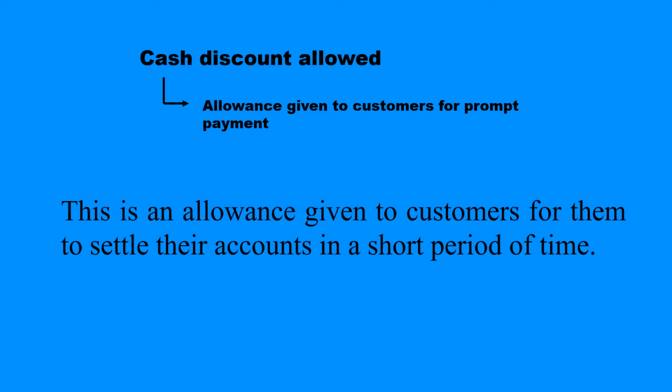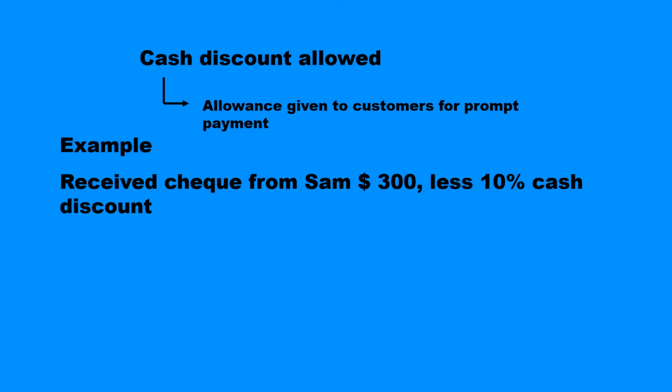Now, cash discount allowed is an allowance given to customers for prompt payment. This is an allowance given to customers for them to settle their accounts in a very short period of time. Let us look at one example. Received check from Sam $300 less 10% cash discount.